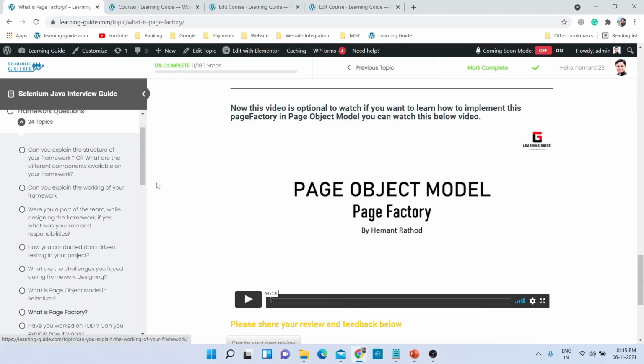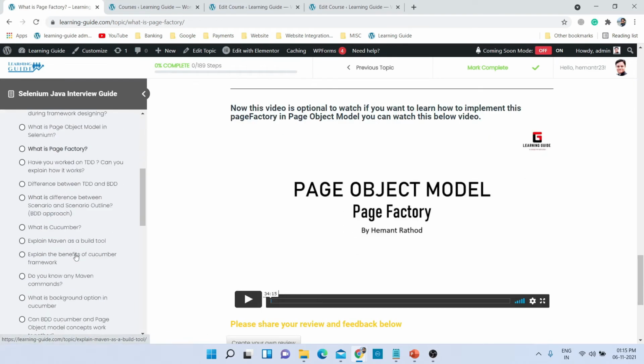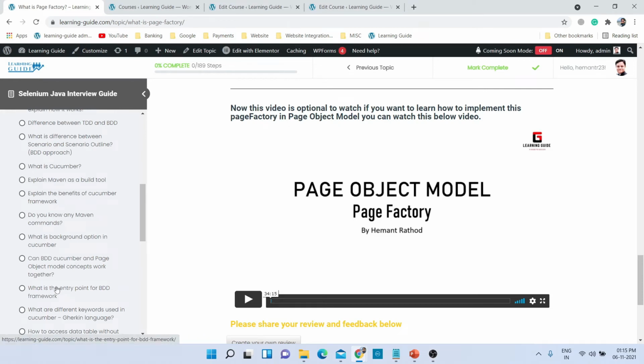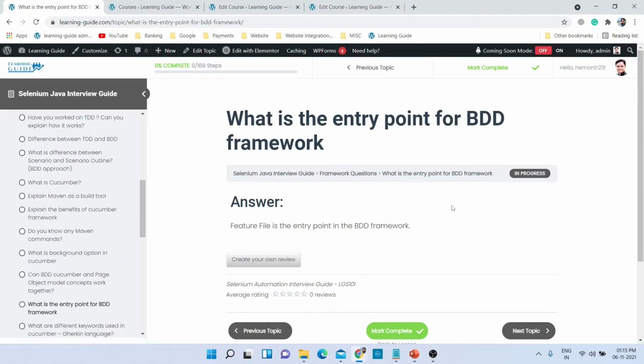And this is not only for this page factory question, this is for all the questions. You click any of these questions, you will get the answer to it. What is the entry point for the BDD framework? The feature file is the entry point in the BDD framework. Now this is a very simple question with a one line answer. It doesn't require any example, it doesn't require any specific video for that. So this is the reason I have not provided any video or anything like this. This is a one line answer, and that's the reason I have given the answer directly to this question here.